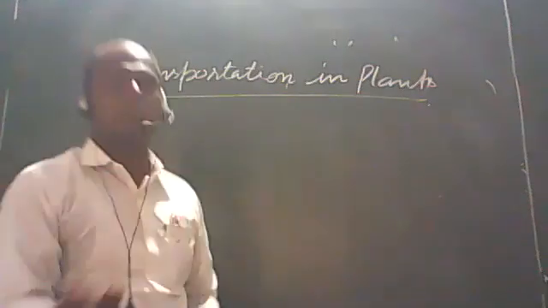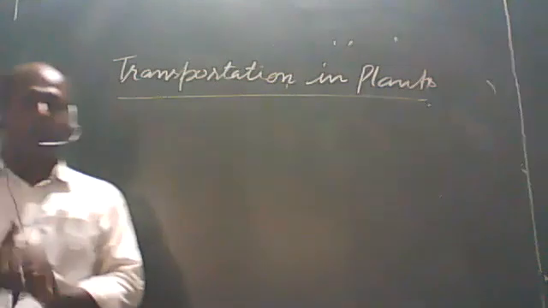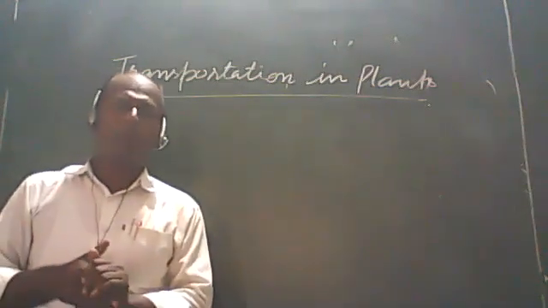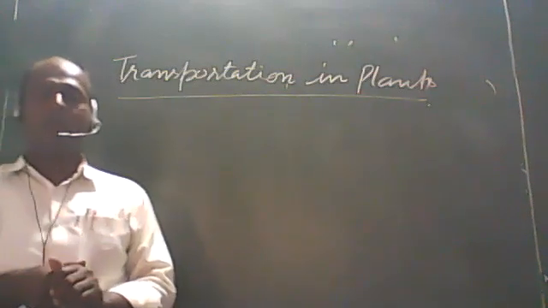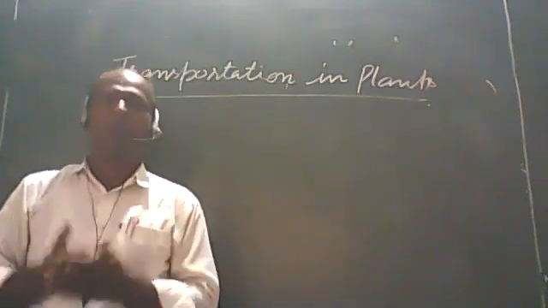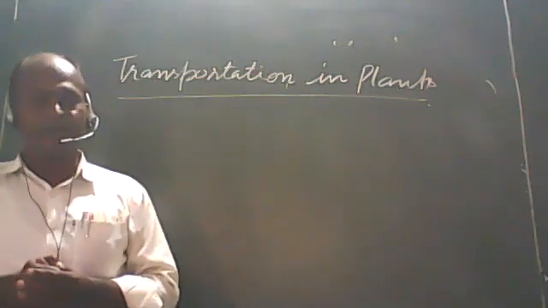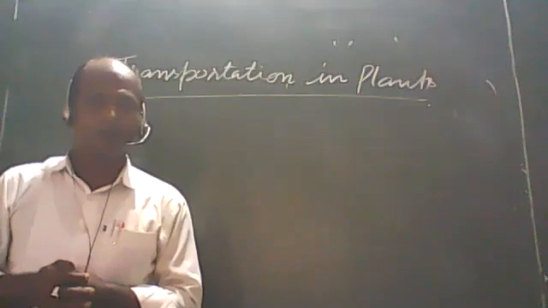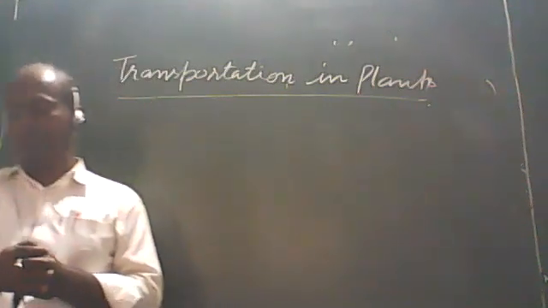There is transportation of substances in plants also, like in human beings. But in plants there is no heart-like structure, no organ which helps in the transportation of blood. Then the problem is how transportation occurs in plants when there is no heart. यदि heart नहीं तो plant में transportation कैसे होगा? Yes, there is transportation in plants.